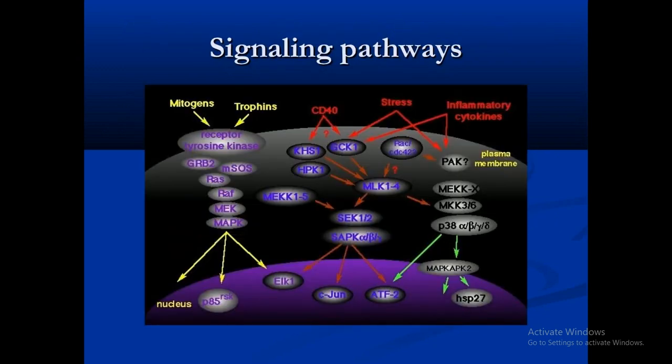So one of the signaling pathways you can see here, the mitogens and trophins, which are responsible for binding at the receptor tyrosine kinase, which activates the MAPK, that is, as I told, the mitogen activated protein kinase, which leads to cell division and other activities. Also there are different proteins which signal in the pathway, that are CD40, various Ras proteins, then inflammatory cytokines also carried out in the signaling pathway.